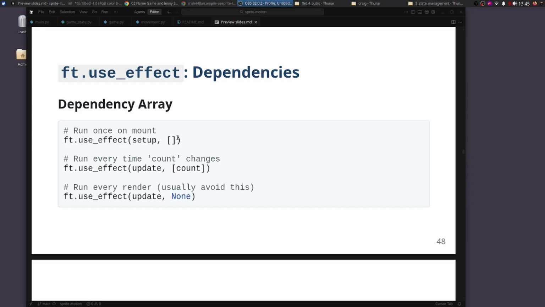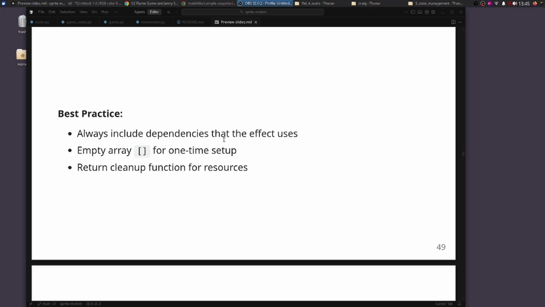So ours is blank, which tells it to run the setup here with the name of the function once at the time of mount of the component. You could also have it run every time count changes, for example. Include the dependencies if the effect uses them. We use an empty array in our example for one-time setup.